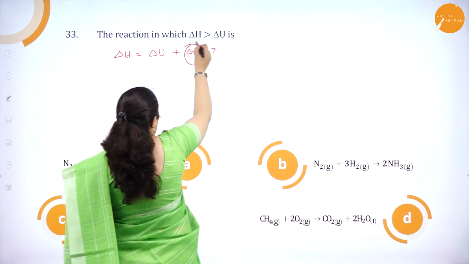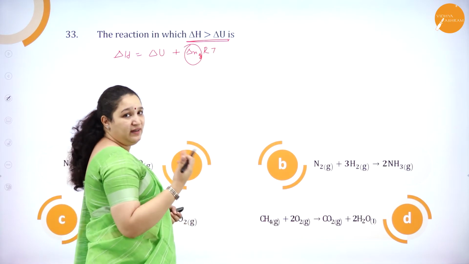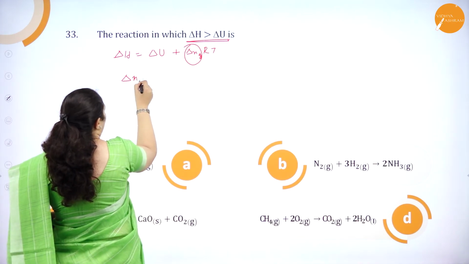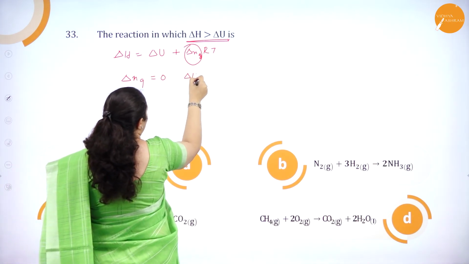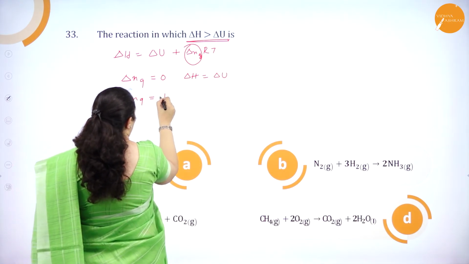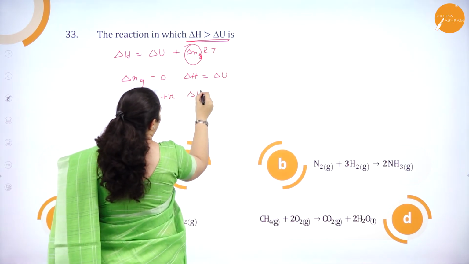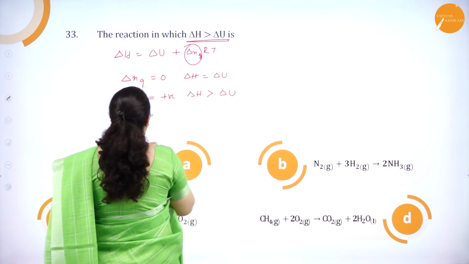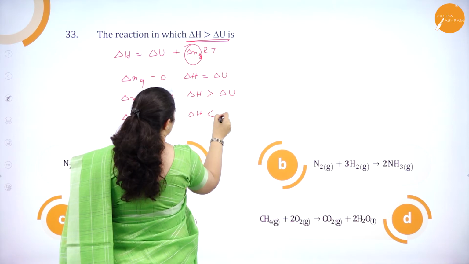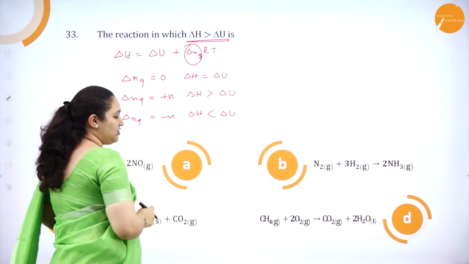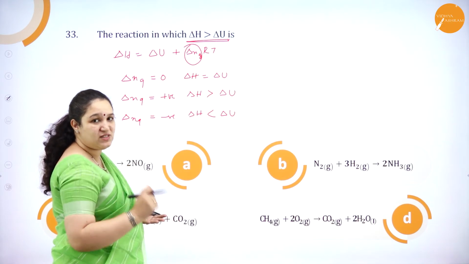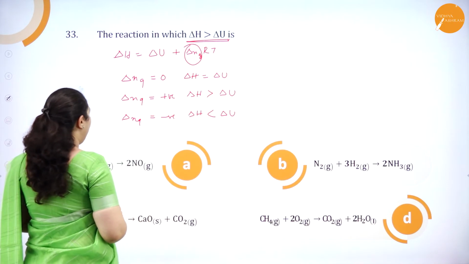I want delta H greater than delta U. If delta Ng is equal to 0, then delta H is equal to delta U. If delta Ng is a positive value, then delta H is greater than delta U. When delta Ng is a negative value, then delta H is less than delta U. What is delta Ng? It is the number of moles of gaseous products minus the number of moles of gaseous reactants. So we'll see option A.